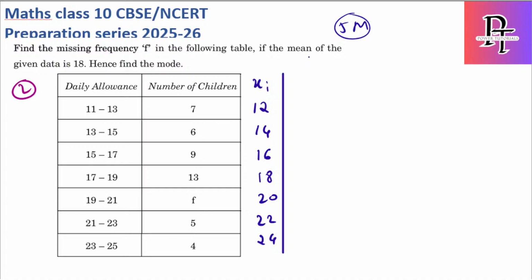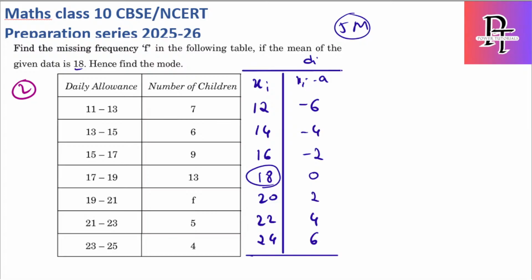the d values. So d is nothing but xi minus a. In the assumed mean method, I already know the mean value is 18, so I assume this as the mean again. So now xi 12 minus 18 is minus 6, 14 minus 18 is minus 4, 16 minus 18 is minus 2, 18 minus 18 is 0, 20 minus 18 is 2, 22 minus 18 is 4, and this is 6. So I got xi and xi minus a values.